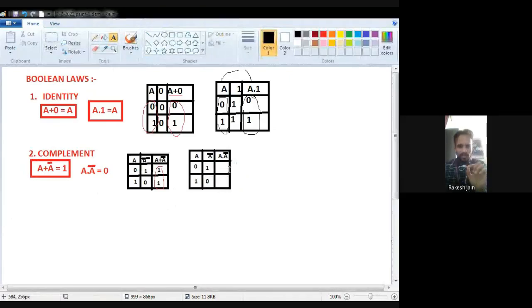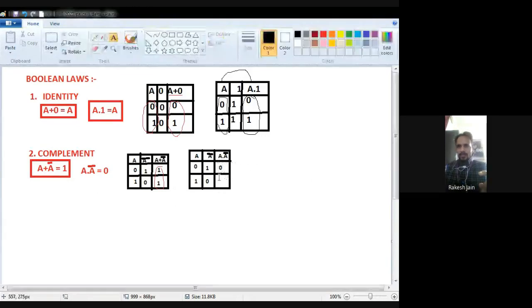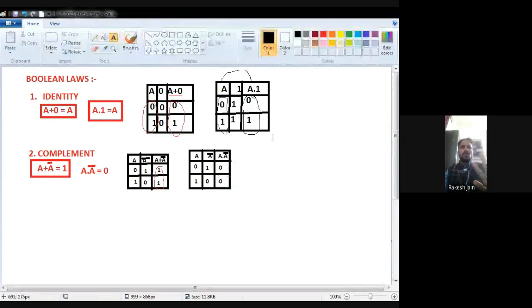A dot A bar, the dot means AND operation, and we know that in the AND operation, whenever any input is 0, the output will be 0. So in the case of 0 and 1, the output will be 0. And in the second case, A is 1 but A bar is 0, so because we find a 0, the result will also be 0, because this is an AND operation and if any one is 0, the output will be 0.